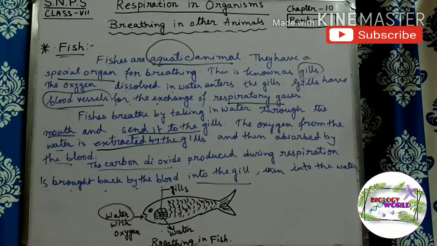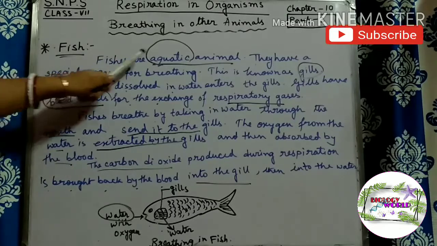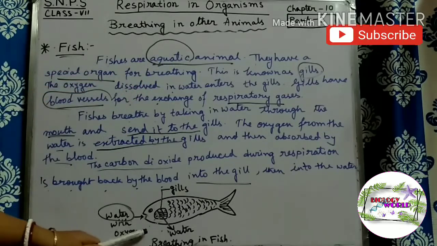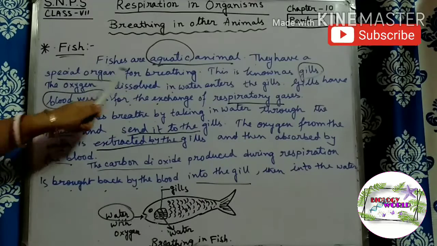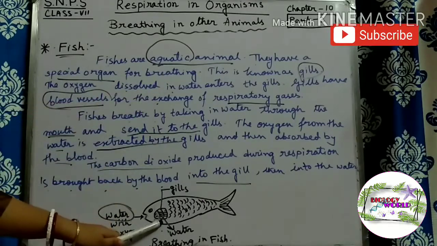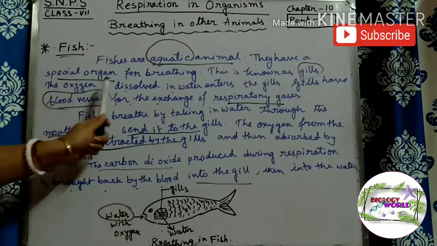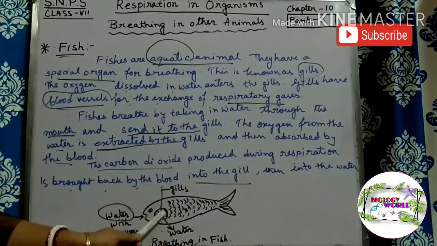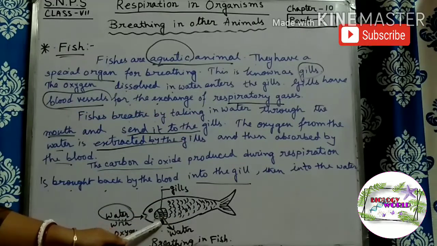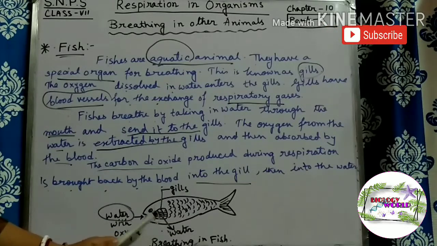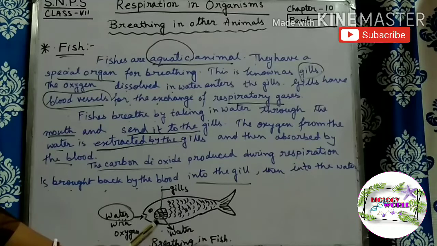So what have we seen in this process? Fishes are aquatic animals. Gills have blood vessels present for the exchange of respiratory gases. Means some blood vessels are present in the gills. By these blood vessels, fish take in and breathe out respiratory gases. Okay?